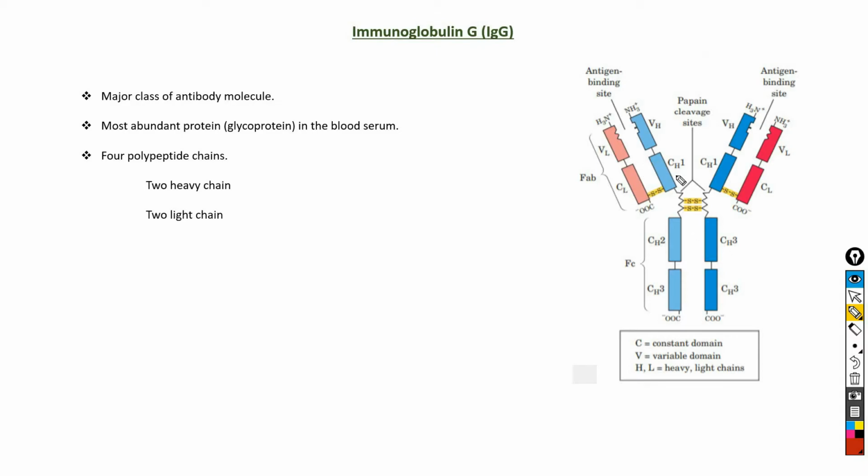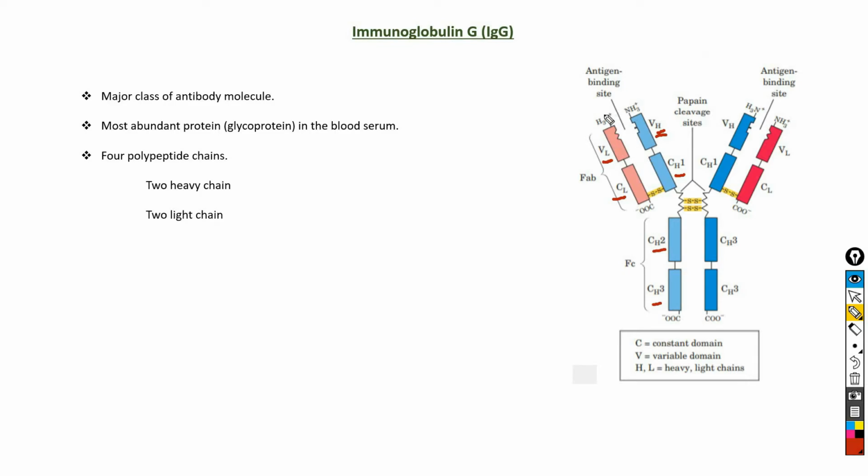In the heavy chain, there are three constant domains, CH1, CH2 and CH3. Each light chain has a single constant domain, CL. Each heavy chain and light chain has a single variable domain, VH in the heavy chain and VL in the light chain. The variable domains of the heavy chain and light chain associate together to create the antigen binding site.